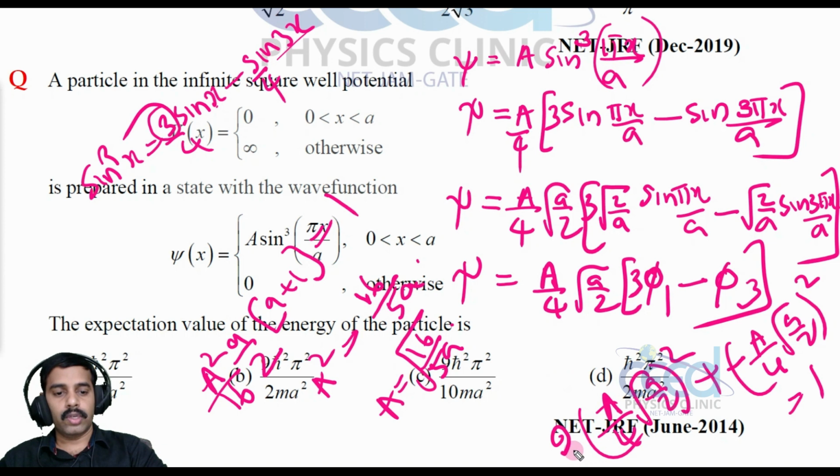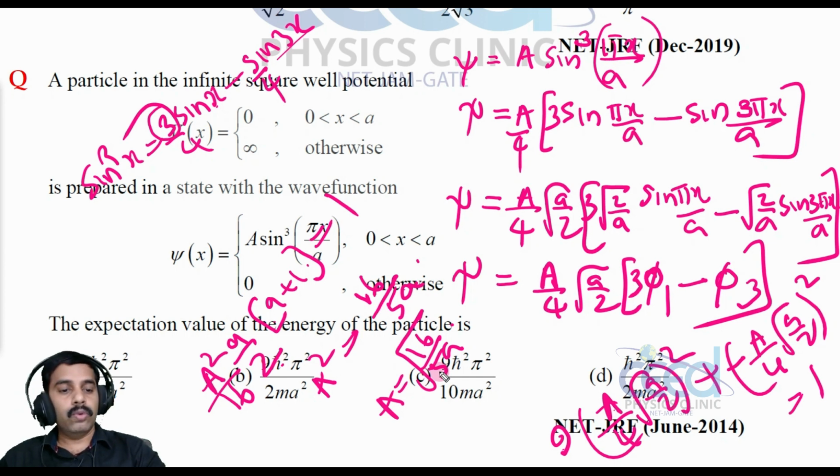So the coefficient square, we have a 9 here, a by 4 into root a by 2 the whole square, and here minus a by 4 root a by 2 the whole square, then a square by 16 into a by 2 into 9 plus 1. So that is here 32 and here 10, so root 32 by 10a, or that is root 16 by 5a.